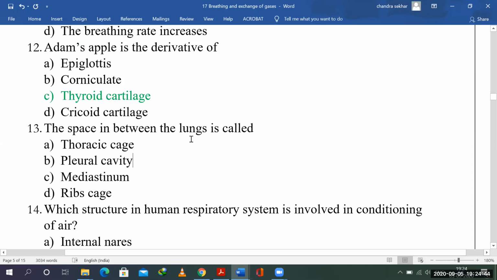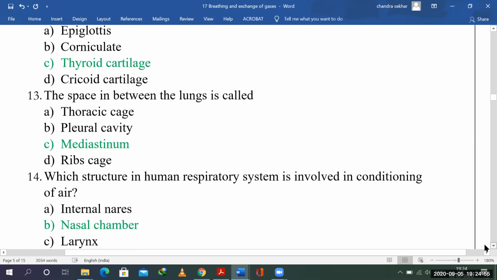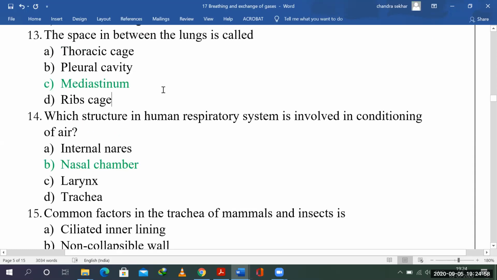The space in between the lungs, right? The space in between the lungs is the mediastinum. So where is this space present? As I have explained before, it is present towards the left lung. The left lung is larger, in terms of length, not size. It is longer, and the right lung is a bit broader, by a small amount. It's not that big of a difference, but the space that is there is the mediastinum, so that the heart can be housed there in between the lungs.